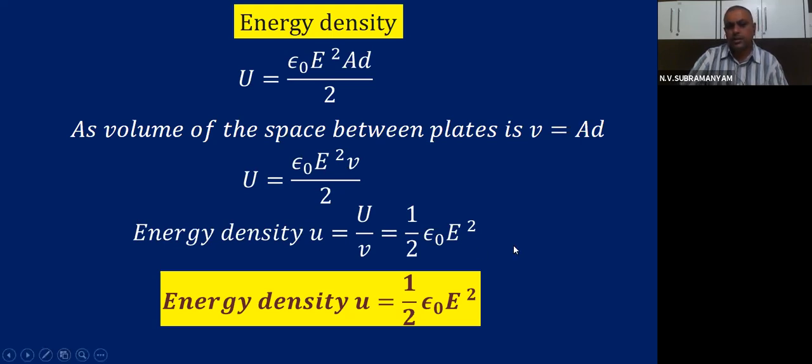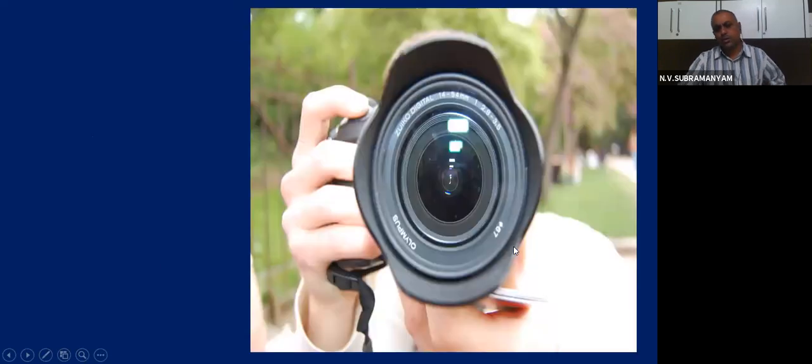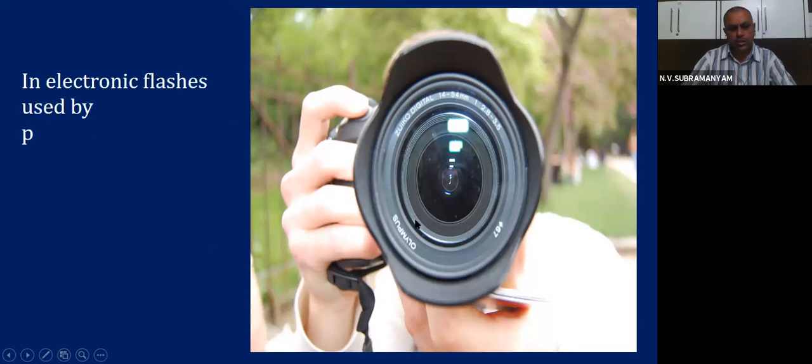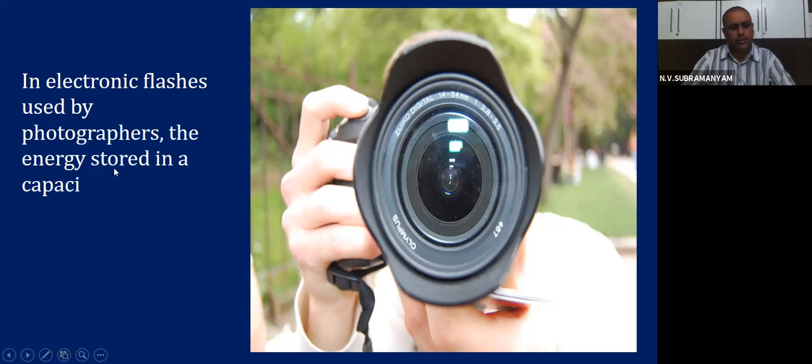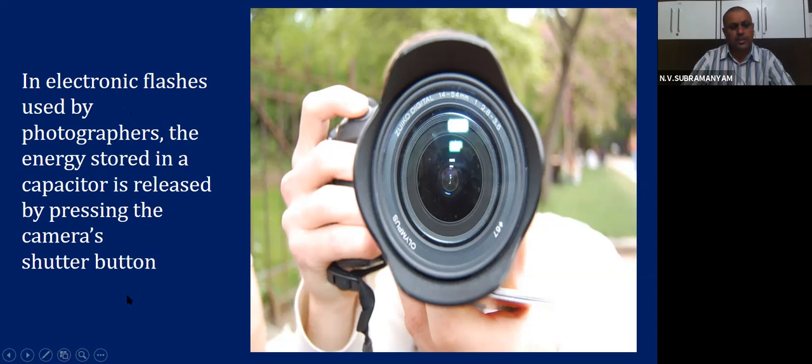Now let us look at the third learning objective. Before we go to the third learning objective, I want you to remember the point I told you earlier. Where is a capacitor used, children? When I show this, what do you remember? In electronic flashes used by photographers, the energy stored in a capacitor is released by pressing the camera shutter button. So here the photographer is pressing one button.